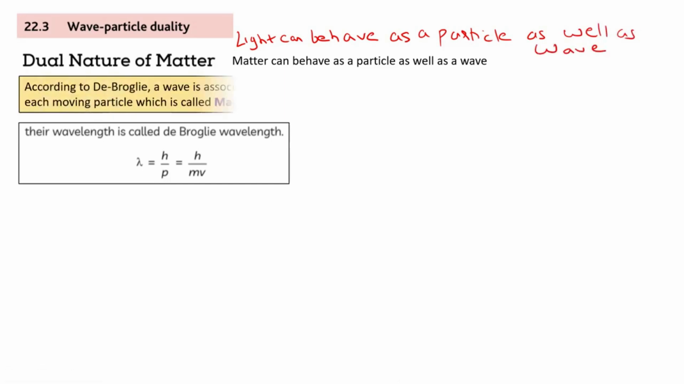Thiru, please read this out. According to de Broglie, a wave is associated with each moving particle, which is called matter waves. It has a name, de Broglie wavelength, and it is given by this formula, h upon p, where p is the momentum. And this is crucial for solving A-level questions. Write this down.